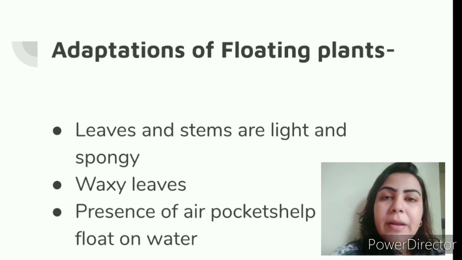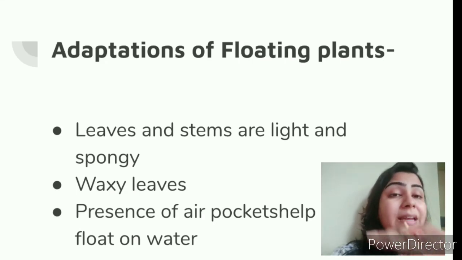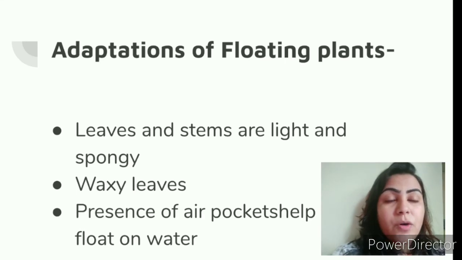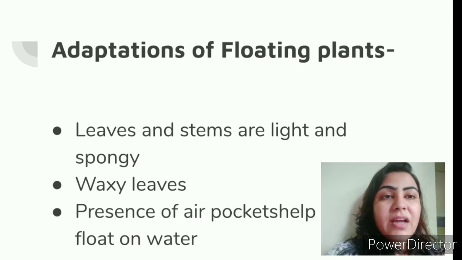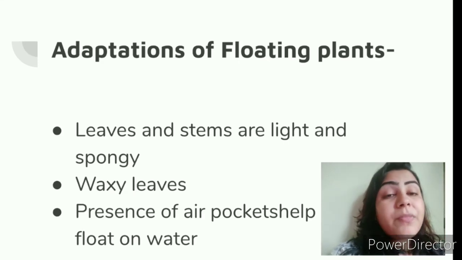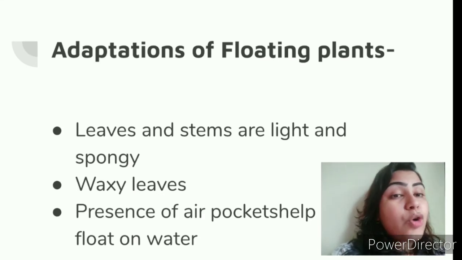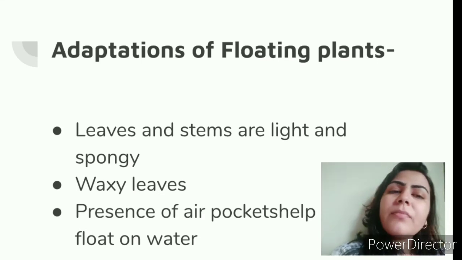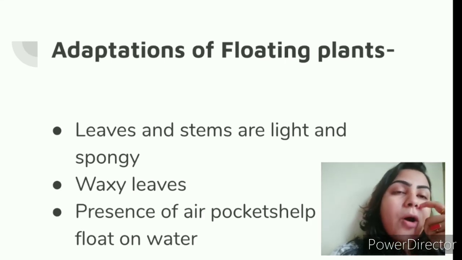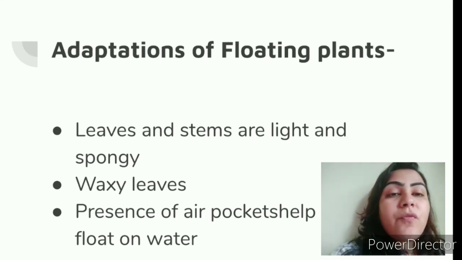First of all, in the floating plants, what happens? The floating plants, as I already said, are generally on the surface of the water. So the leaves and the stems are very light so that they can float. If they are heavy, what will happen? They will go down, they will settle down. So that is why the leaves and the stems are very, very light so that they can float on the water. Next, leaves are waxy so that they can float easily and they do not get wet because of the water. And there are air pockets in the leaves, which help them to keep floating. Okay.